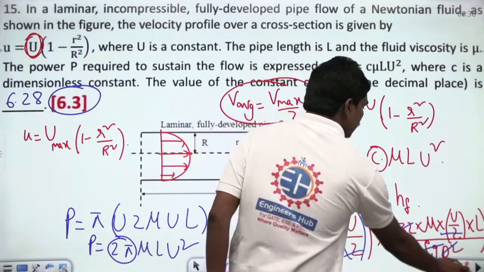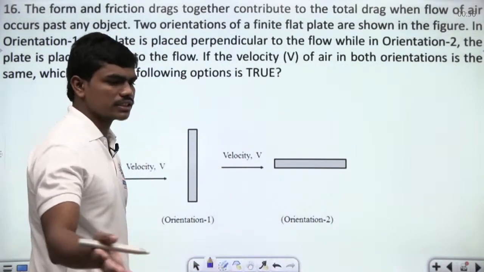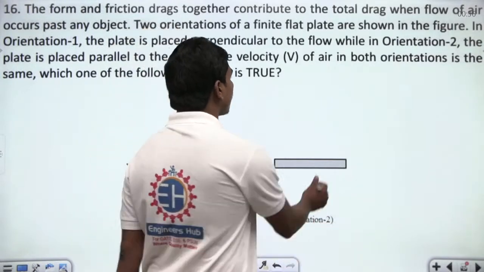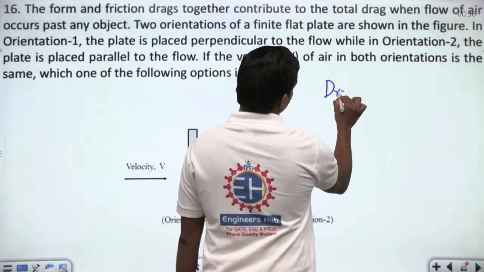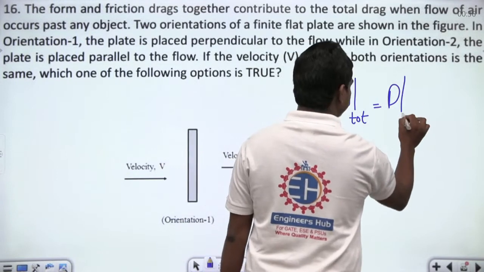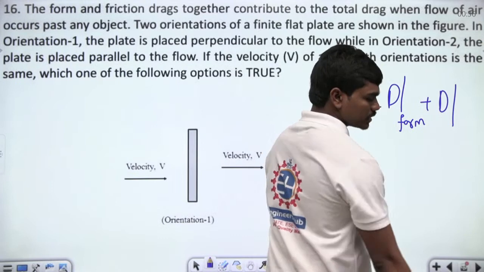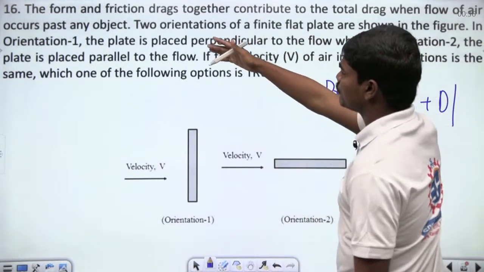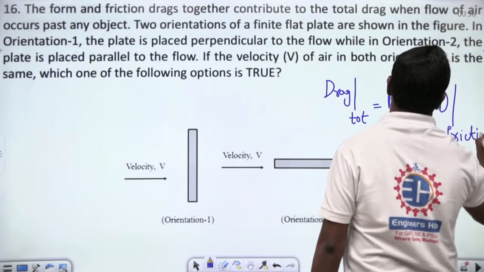We have 7 more questions left. So after solving these 7 questions, we'll go for some other, and we'll end this session basically. So the form and friction drags together contribute to the total drag. Of course, it's quite common. So let us write total drag is equal to form drag, which is the drag due to pressure difference, plus skin friction drag. So total drag is because of form drag and friction drag.